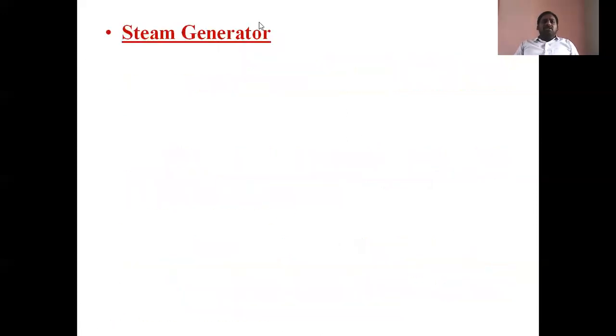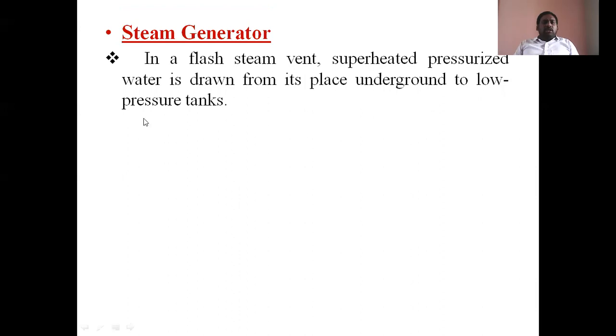And the next component is the steam generator. What is the function of the steam generator here? The steam generator converts heat energy of steam into mechanical energy. That's why in a flash steam vent, superheated pressurized water is drawn from underground to low pressure tanks. So what happens after that? The heat energy of steam can be converted into mechanical energy by using the steam generator. So this work takes place in the flash steam vent.